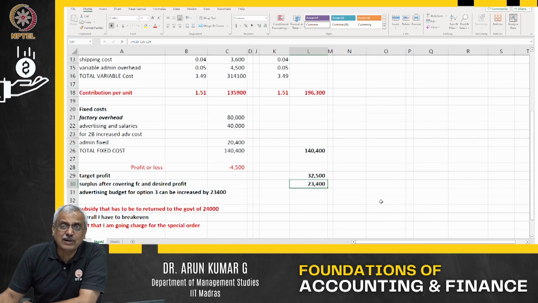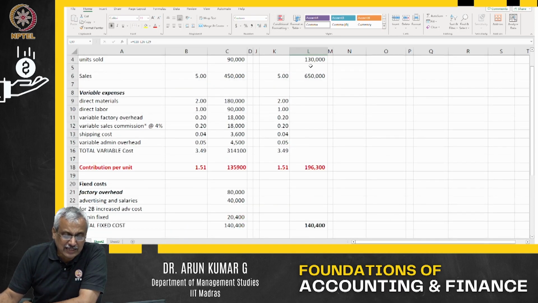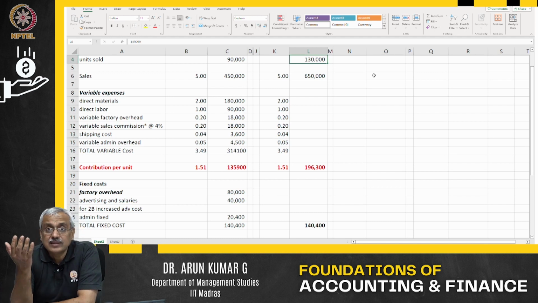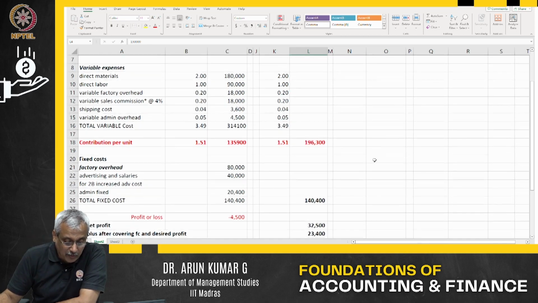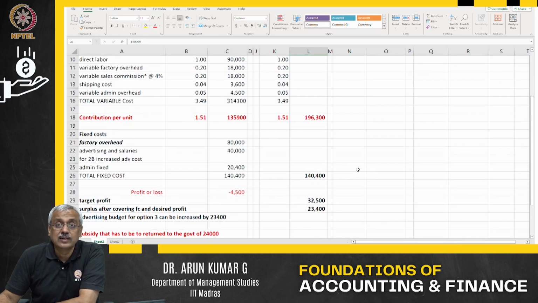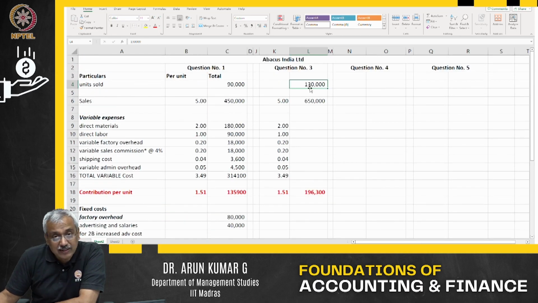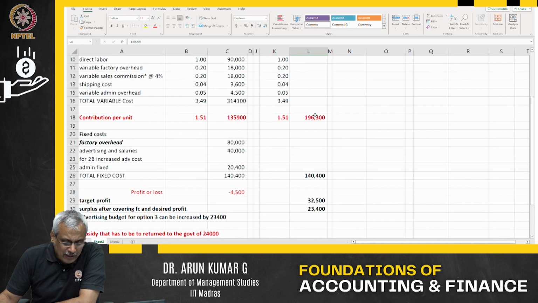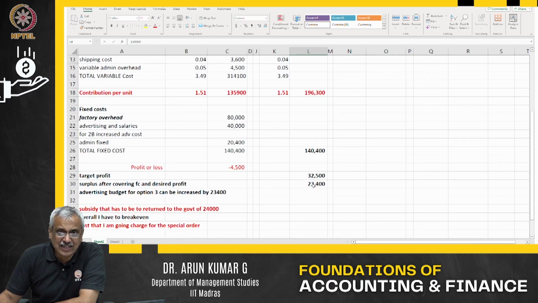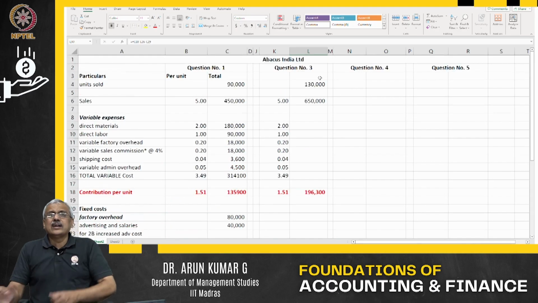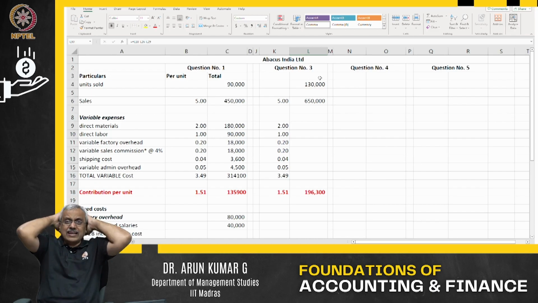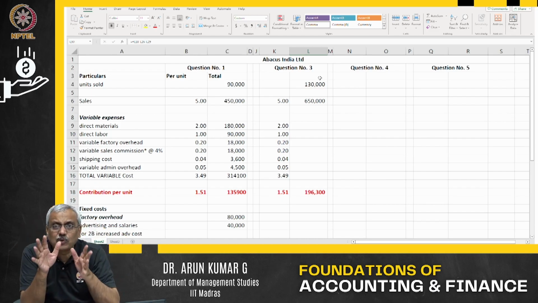If you increase the ad budget by 23,500, whether you will reach that 130,000, the organization will have to decide. If it is possible, then this is one of the profitable options to consider. If you find that it's going to be difficult, then this is an option which I'm not even going to consider. Now I know 23,400 is the extra leeway I have. By spending 23,400 more, can I reach a target of 130,000? That's all.